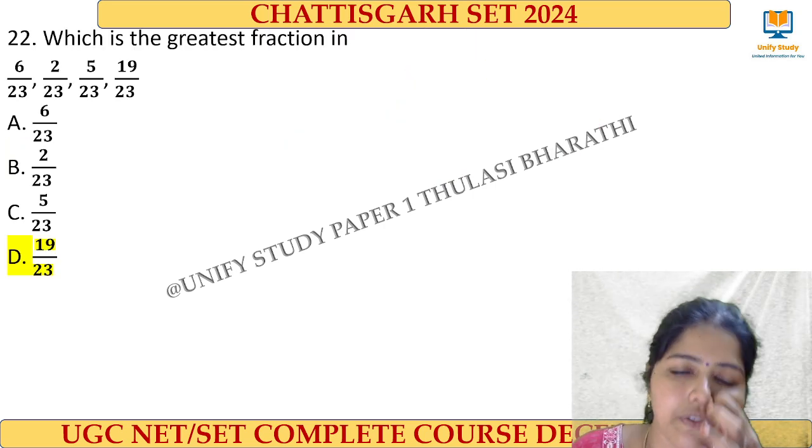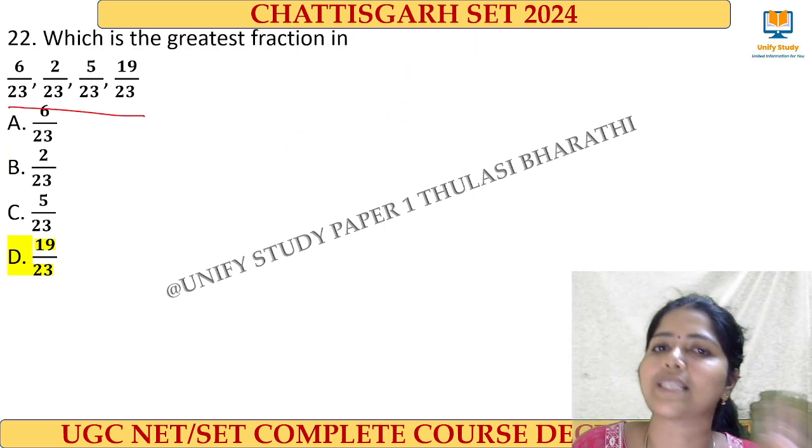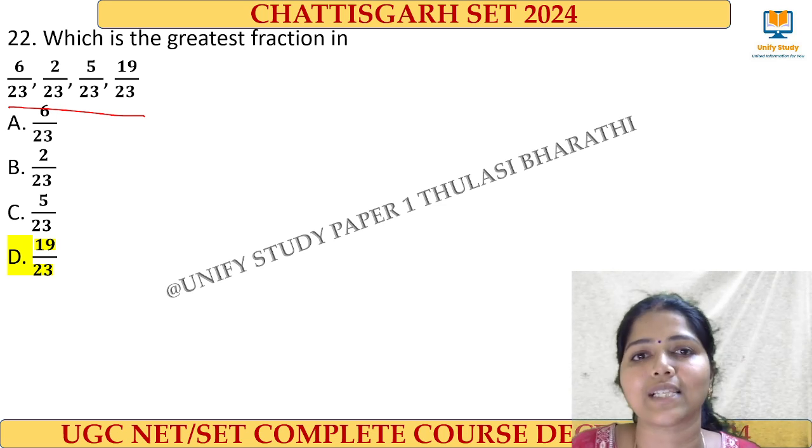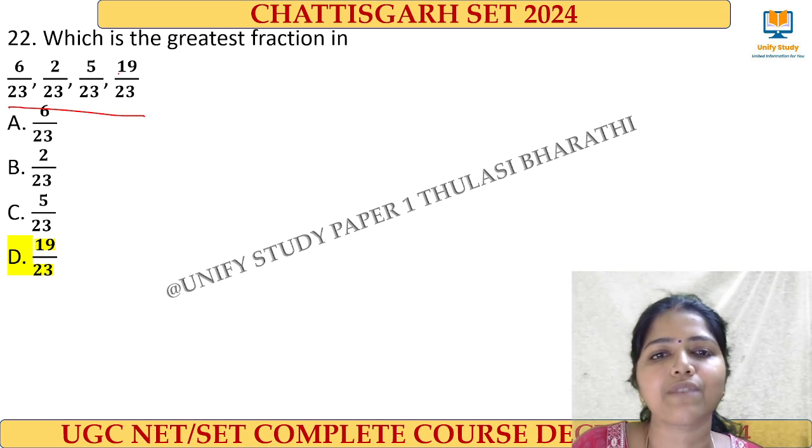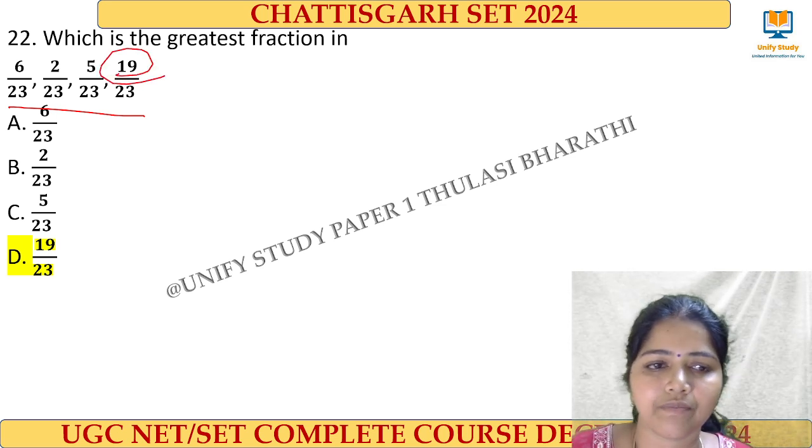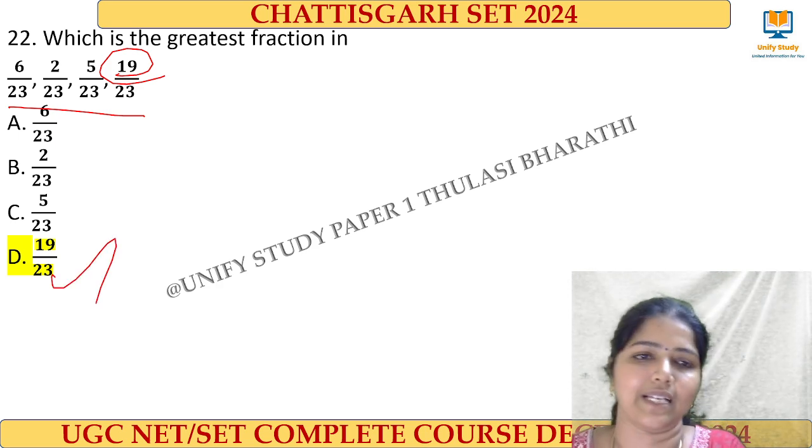And the next, this is also very easy. As the denominator is all the same, we should go for the greatest numerator, right? So which is the greatest fraction is this one. So 19 by 23 will be the greatest one, right?